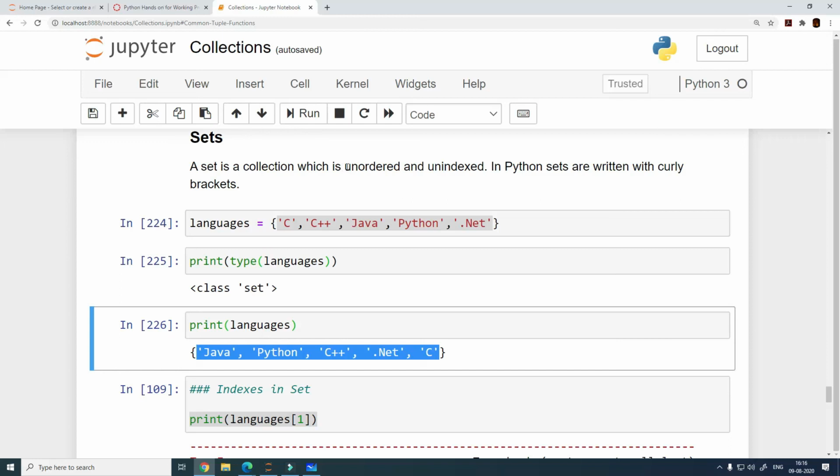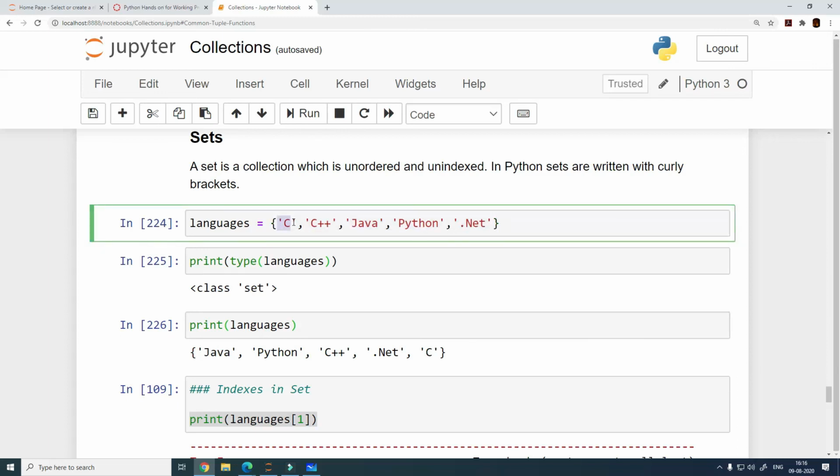This is already in the definition as well. A set is a collection which is unordered, and since it is unordered, it is also unindexed, which means this element, the first element, is not the zero index element. We really do not know, there are no indexes in here. We have a set and these are all the elements of the set, that is it.